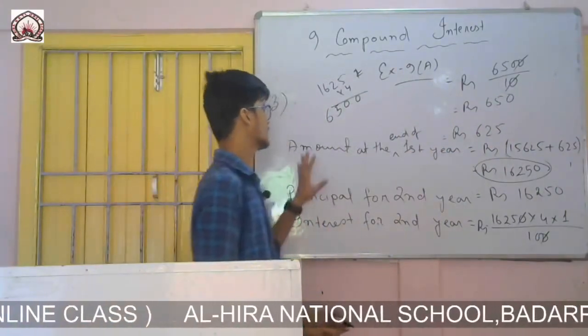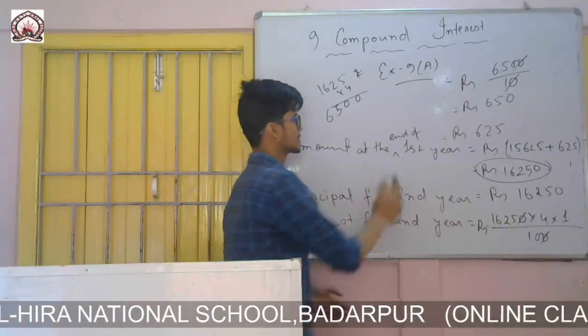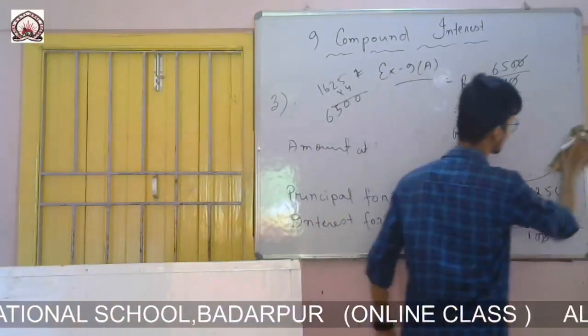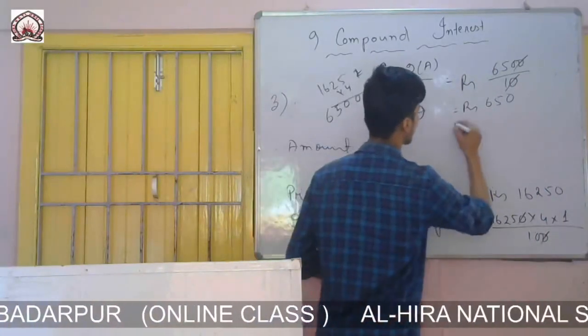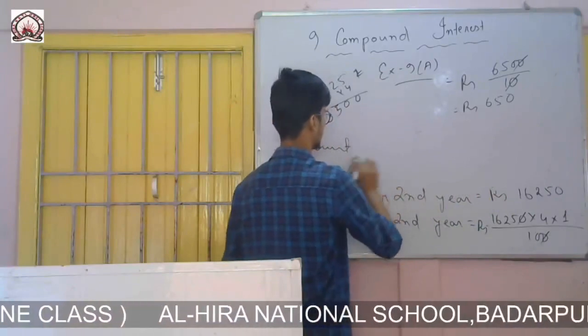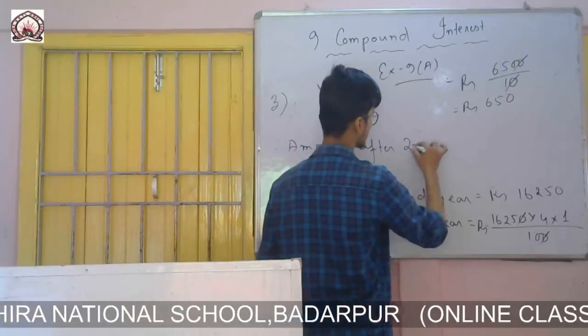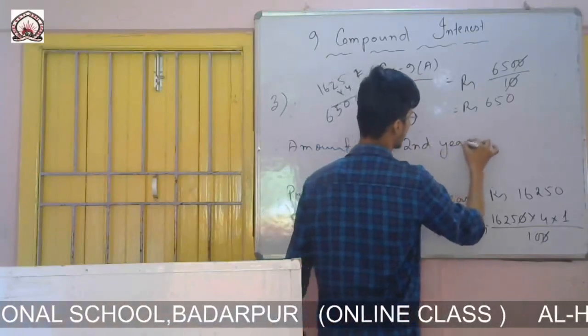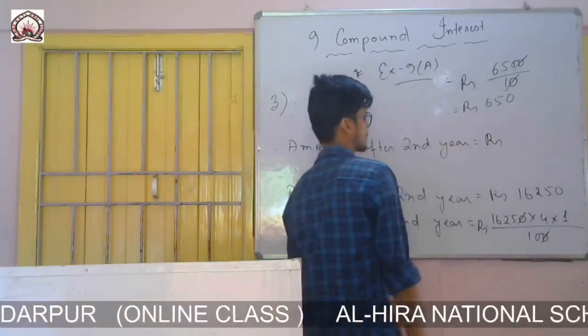So now I will calculate the amount after second year. Amount after second year equals rupees principal plus SI.